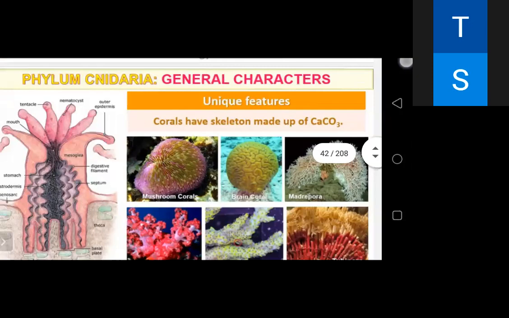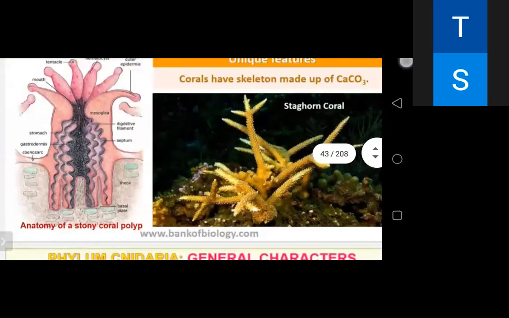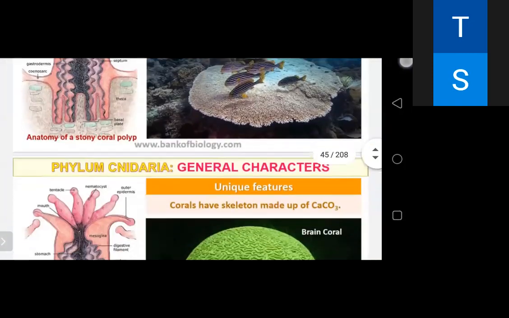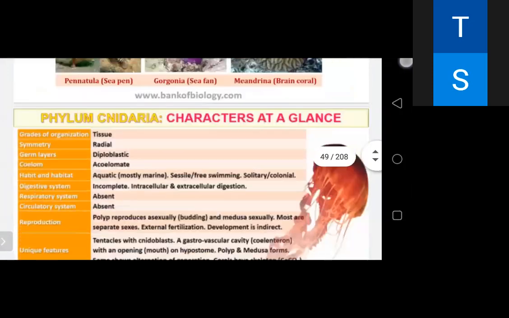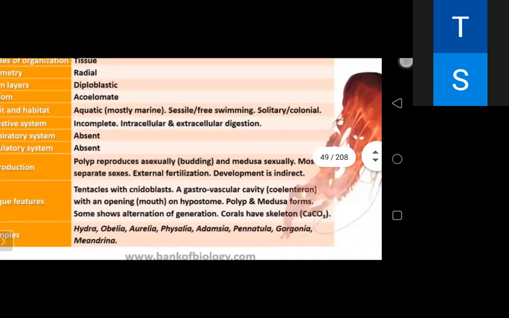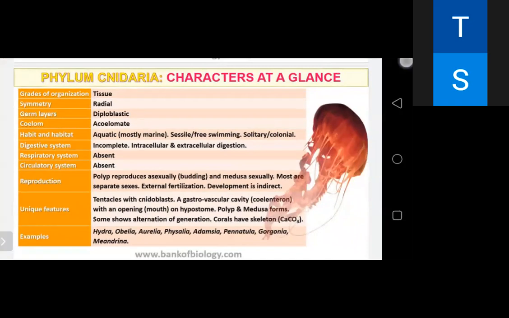Corals have a skeleton made up of CaCO3. These are their unique features, and tomorrow we will discuss the next phylum. This is at a glance like this: Cnidaria, tissue level of organization, radial symmetry, diploblastic, acoelomate, aquatic, incomplete digestive system, respiratory and circulatory absent, reproduction, polyp reproduces asexually and medusa sexually, unique features, tentacles and cnidoblast.